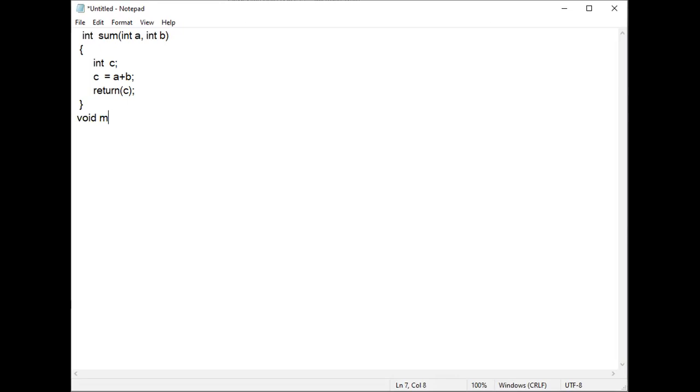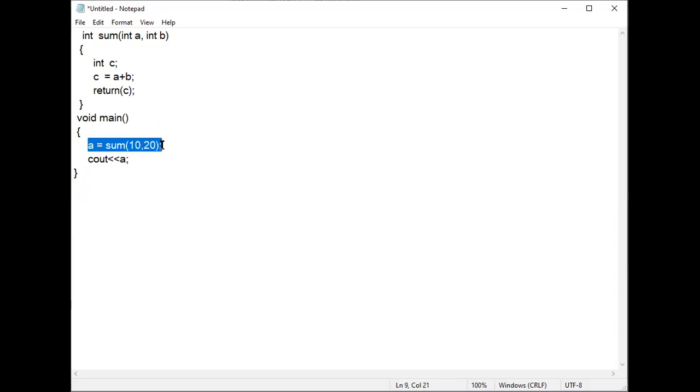In the main function, if I am calling the function sum, I say a is equal to sum of a comma b. Sorry, I can take direct values like 10 comma 20, and cout a. So how this program works: program execution starts from the main function, whether it is with class and objects or without. In the main function we have the line a is equal to sum of 10 comma 20.